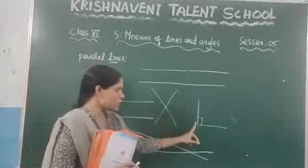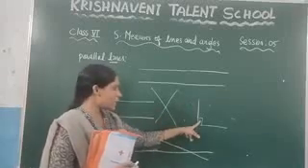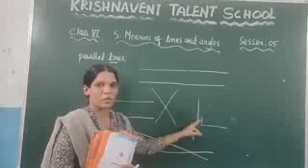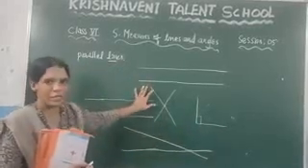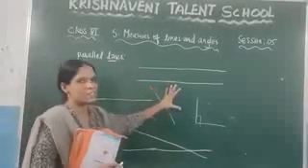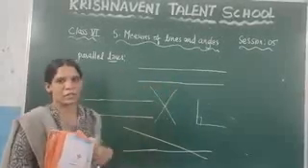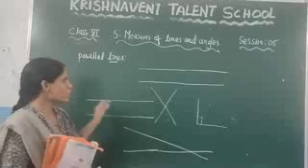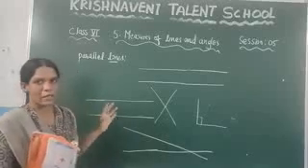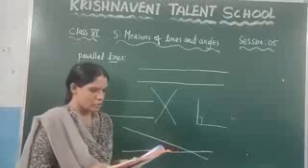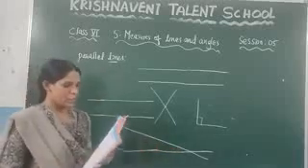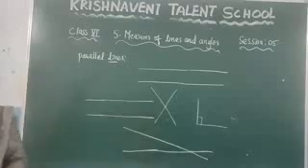And if two lines are intersecting at one point, and if the angle is 90 degrees, such type of lines we call perpendicular lines. And if two lines will not intersect each other, even if you extend these lines, such type of lines we call parallel lines. So this is about the intersecting lines, parallel lines and the perpendicular lines. Now based on this we are going to solve exercise 5.3. See the first question in exercise 5.3.